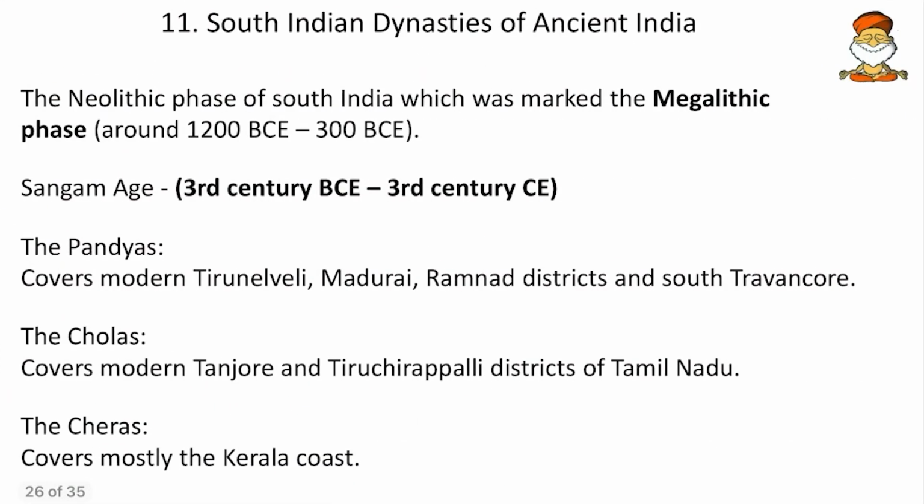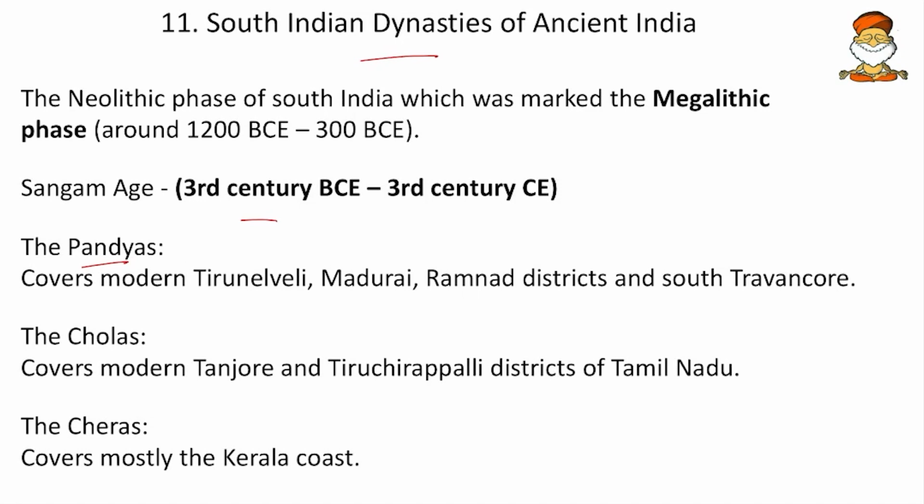Then come to next, the South Indian dynasties of ancient India. Here the South Indian evidence starts from the Neolithic age. We found that Karnataka has the maximum Neolithic sites. From there we start the Sangam age. Sangam age means 3rd century BC to 3rd century AD. So during the time of Mauryas, and then the Kushans, Parthians and others, slowly the Pandyas come into picture.